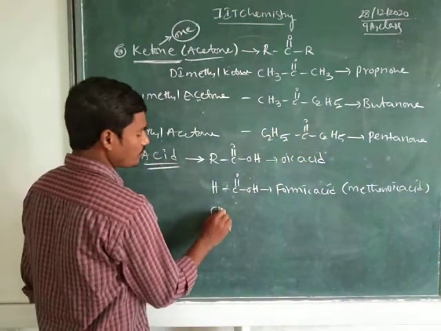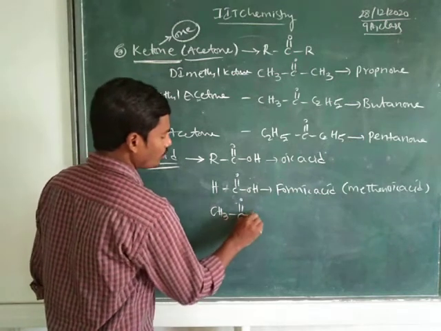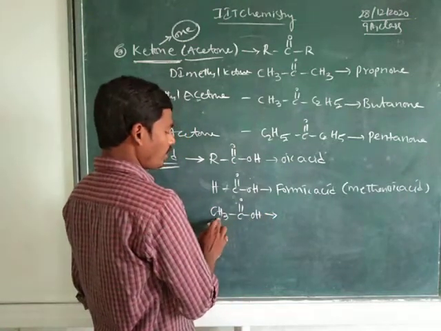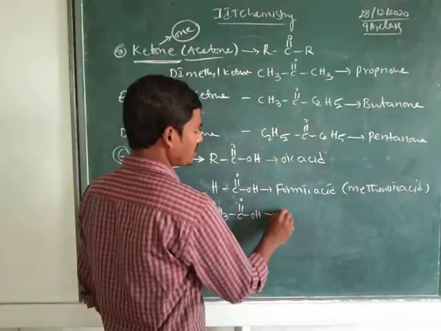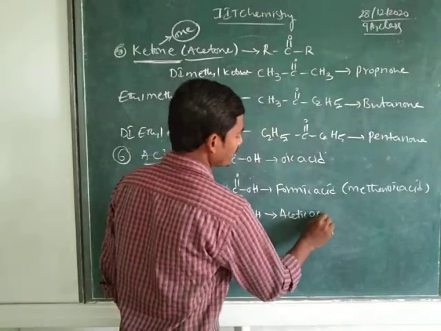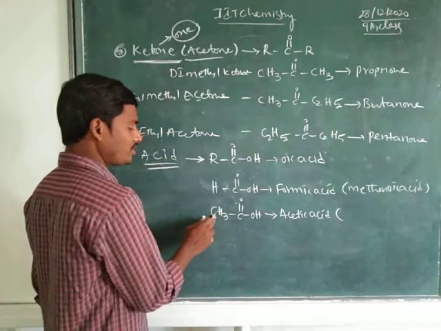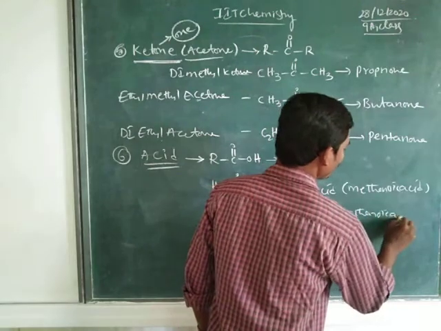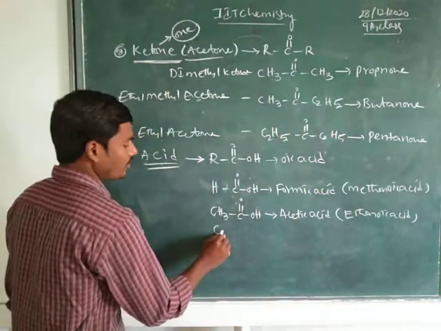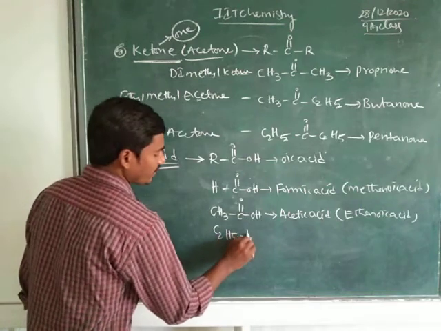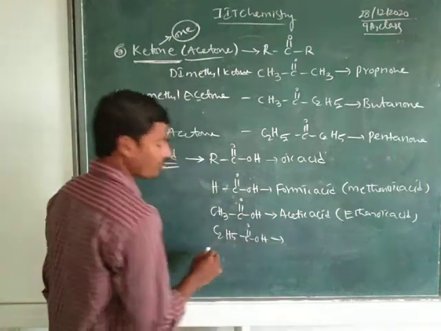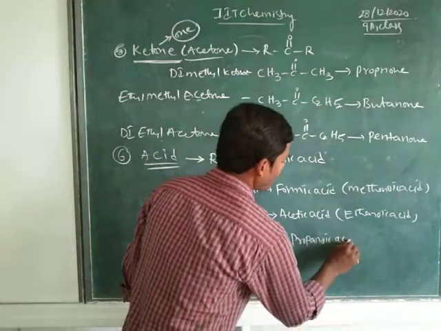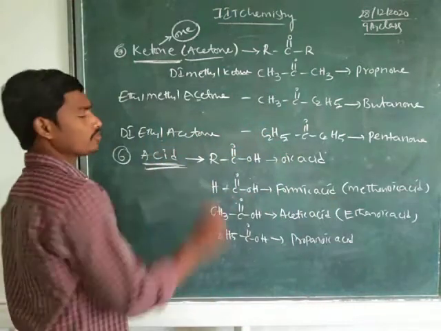And suppose you substitute CH3, CH3 C double bond OH, with 2 carbons, it is commonly acetic acid, and should be called ethanoic acid. Then suppose we take C2H5 COOH. Totally 3 carbons are there, so we consider it propanoic acid. Right, children? So this is about one of the functional groups of acids.